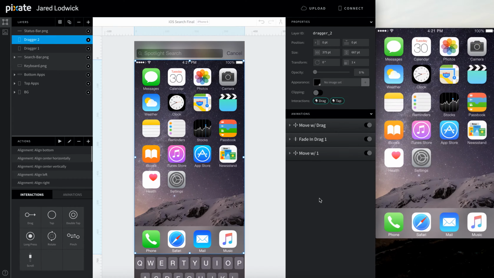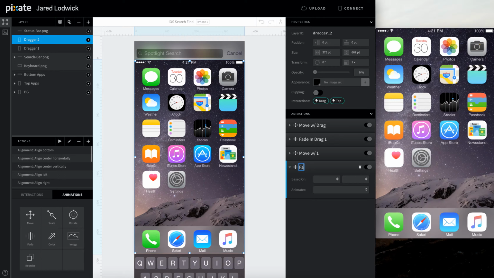What we're going to do first is just go through and make everything reset when we tap on this draggable layer. So one thing we can do is start with this one. Let's go into our animations and add a fade animation. We initially called dragger 1 drag 1 so that we can keep these in track. We're going to call this one drag 2.